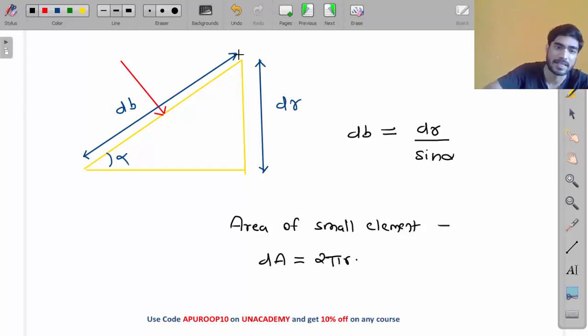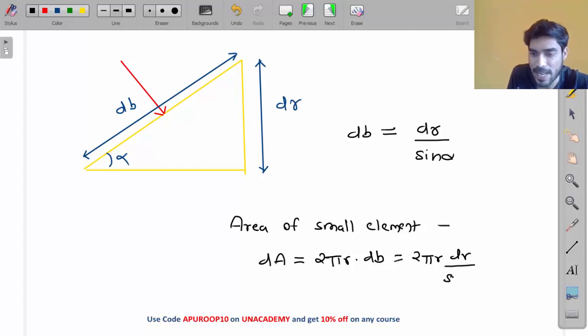And what is the thickness? The thickness is dB. So 2 pi r into dB, and dB is dr by sine alpha. So I can write it as 2 pi r dr by sine alpha. This is the area of the element.